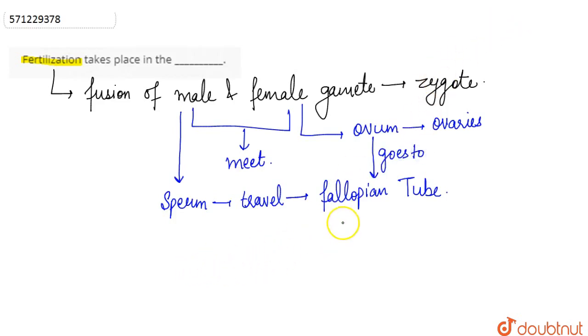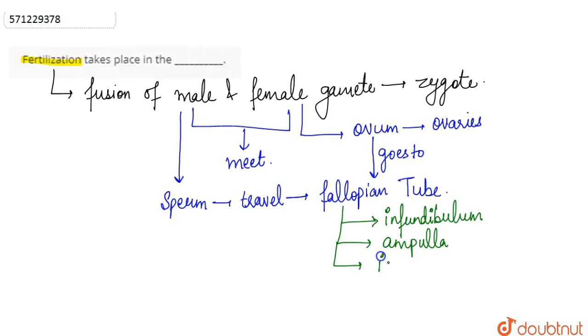So the fallopian tube consists of three parts. The part that picks up the egg, which is very close to the ovary and is a funnel shaped structure, is known as the infundibulum, right? Then the next part, or the intermediary part, is known as the ampulla, right? And the third part, which is closest to the uterus, is known as the isthmus.